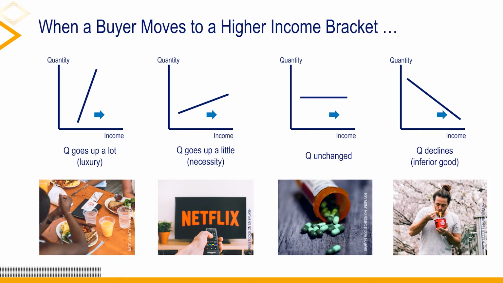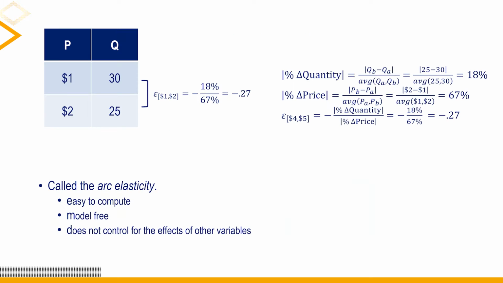Necessities like the speed of your home internet connection also tend to be positively associated with changes in a buyer's income. Necessary medicines to treat chronic ailments should not be affected by changes in a buyer's income, assuming they can afford it. And finally, there are some categories where demand has an inverse relationship to a buyer's income, ramen noodles being the quintessential example. Back to price elasticity of demand.